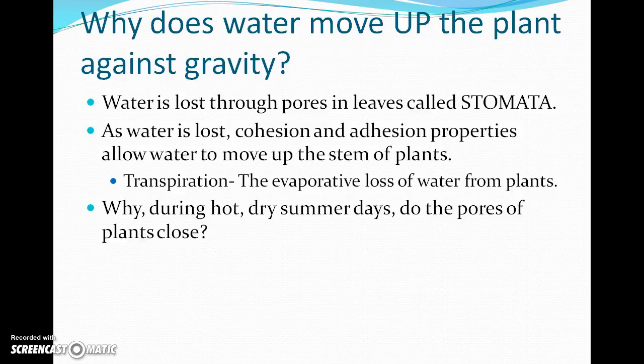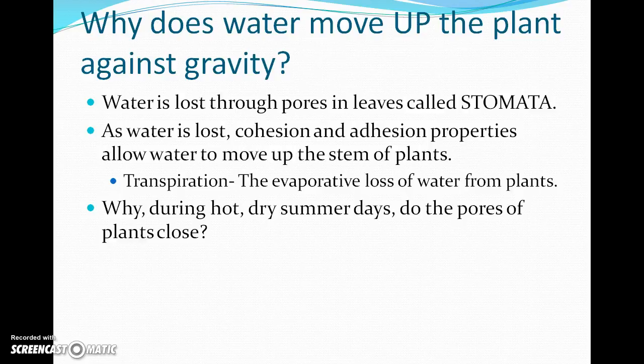So water moves up the plant against gravity, and it does this because of adhesion and cohesion. Okay, we talked about that in Unit 1. Cohesion is when two substances that are the same stick together. Adhesion is when two substances that are different stick together.